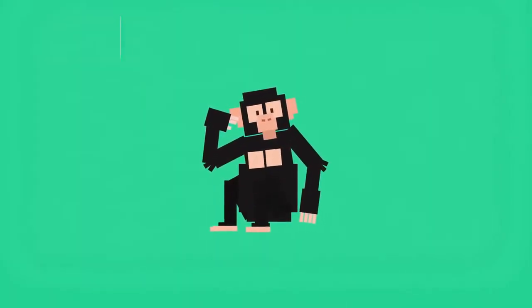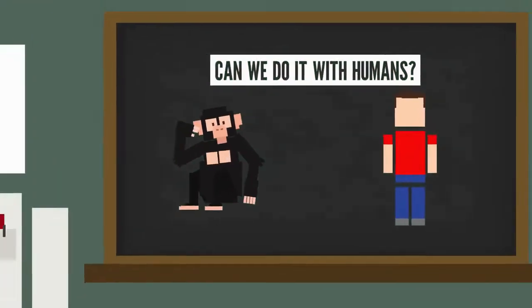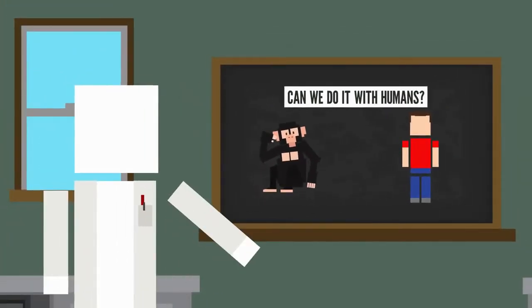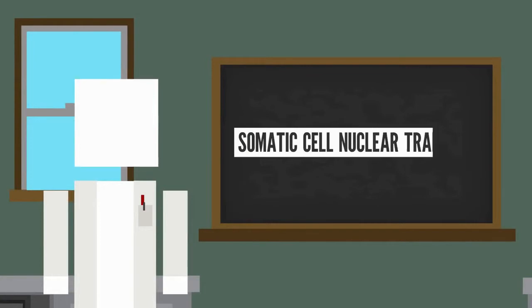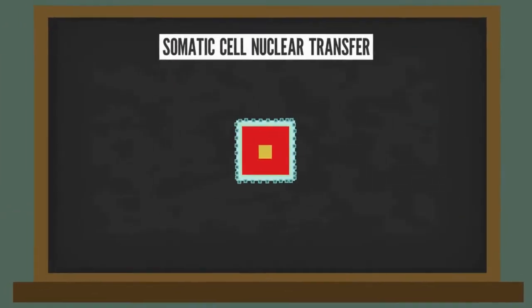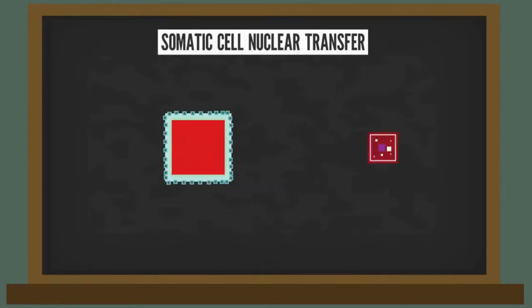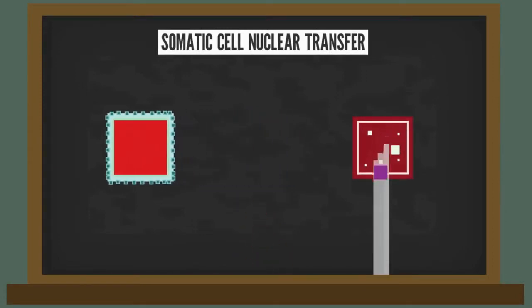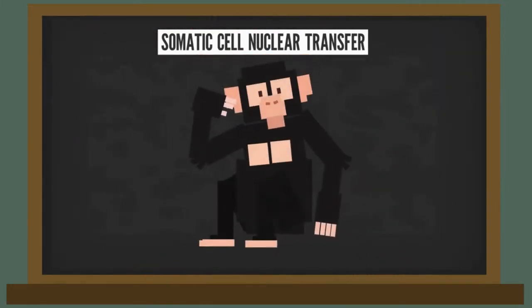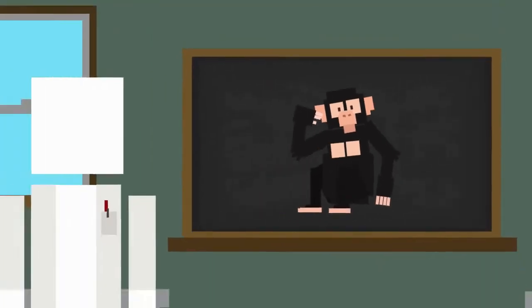If we can clone primates just like monkeys, can we do it with humans? The most successful and well-known method of cloning full living things is somatic cell nuclear transfer. Scientists take an ovum from a female of the species they're cloning and remove all the DNA from inside. Then, they take the nucleus of a somatic cell, like a skin cell, from the thing they want to clone and insert it into the egg. The egg is then implanted into a surrogate who carries the egg until it's born.